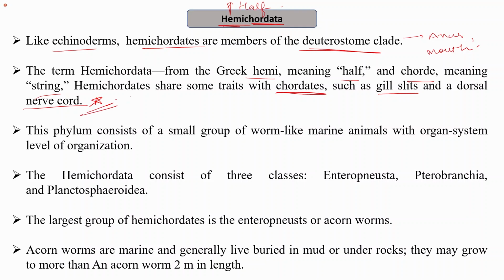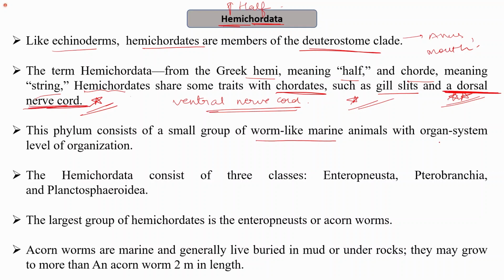This is important. How and why are they called hemichordates? Because they share certain characteristics with chordates. For example, they have gill slits and they have a dorsal nerve cord. In others, they have a ventral nerve cord, right? But in this, they have a dorsal nerve cord. This is important. This phylum consists of a small group of worm-like animals with organ system level of organization. Mostly, you can divide this phylum into 3 classes: Enteropneusta, Pterobranchia, and Planctosphaeroidea.